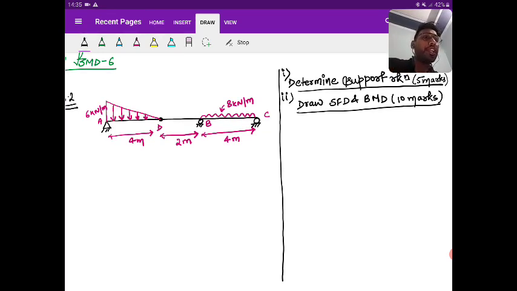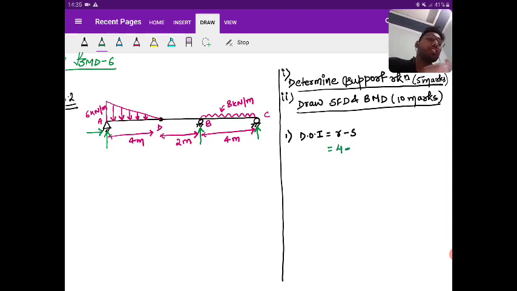So first of all, it is a continuous beam, and we know that we can solve this question only when the beam is determinate. Yes, the SWAM has the limitation. So the first thing that you need to do for the first part is to find the degree of indeterminacy, which you write as R minus S. Okay, R minus S. So what is the number of support reactions? 1, 2, 3 and 4. So R is equal to 4.